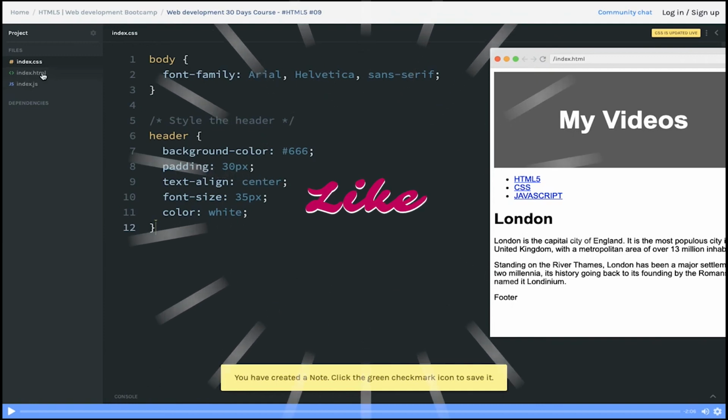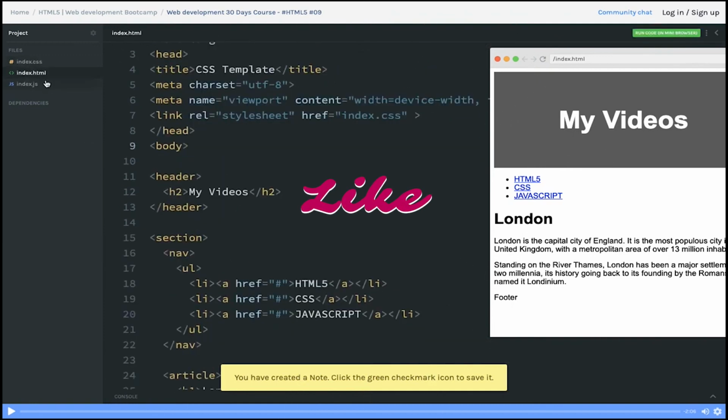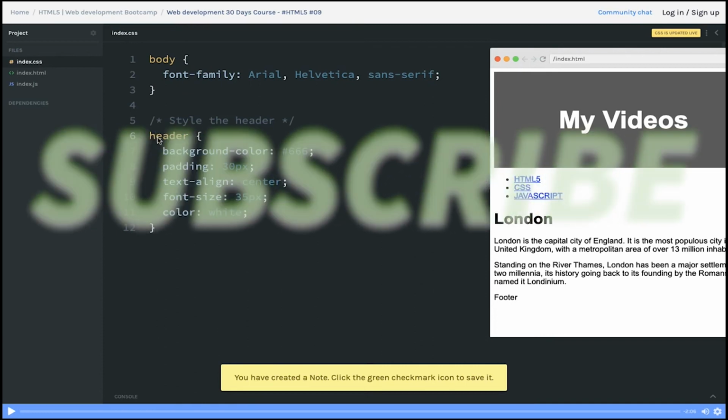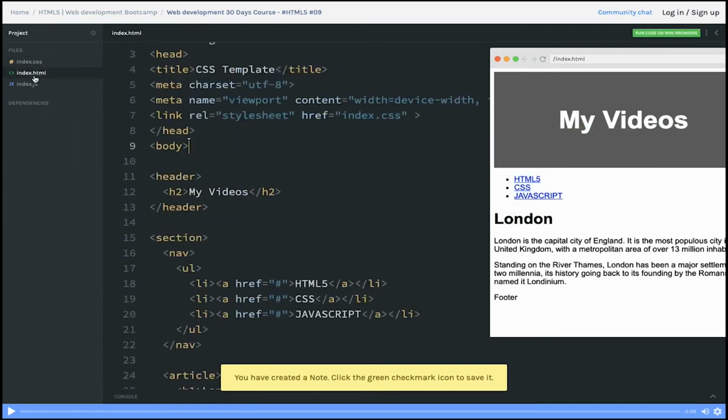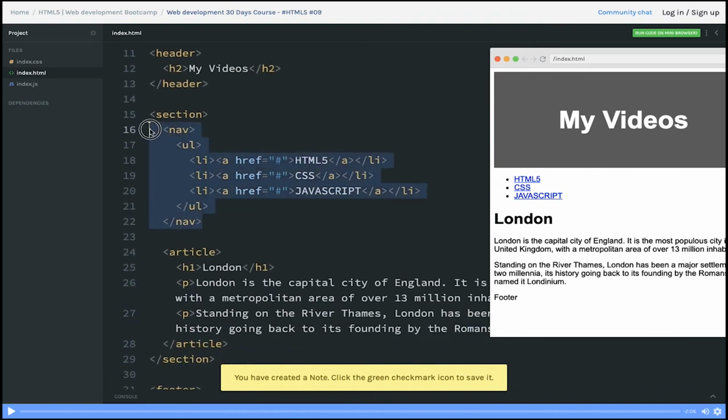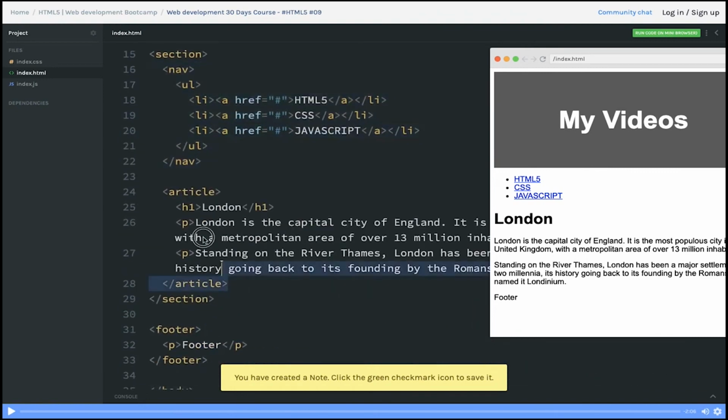Okay, now you can see the layout. Header we are customizing using this. We are not putting dot header because it's not a class, it's an HTML tag. After header we have a section. Inside section we have a new HTML5 tag, nav, and an article tag. So we'll try to customize them and put them in left and right alignment.